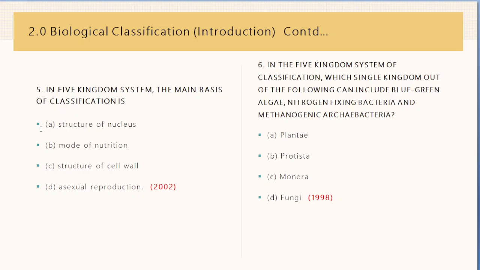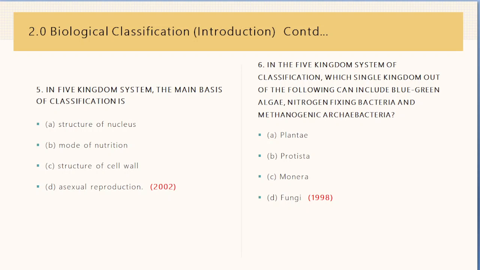Next question says, in 5 kingdom system, the main basis of classification is structure of nucleus, mode of nutrition, structure of cell wall, or asexual reproduction. This question was asked in 2002, and the answer for this would be B, mode of nutrition.